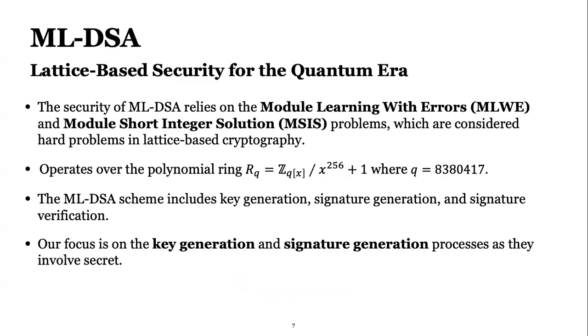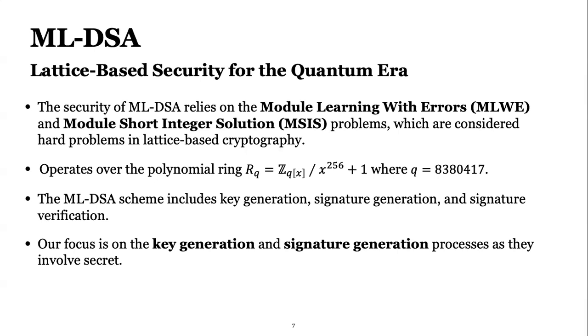But before that, I want to give a general overview of ML-DSA. What is the problem here? What structure do we have? The security of ML-DSA relies on module learning with errors and module short integer solution, which I'm not that confident about, but I can talk about their side channel part.